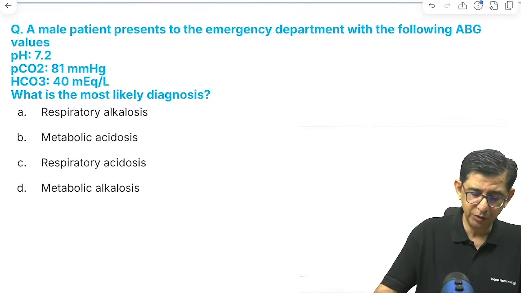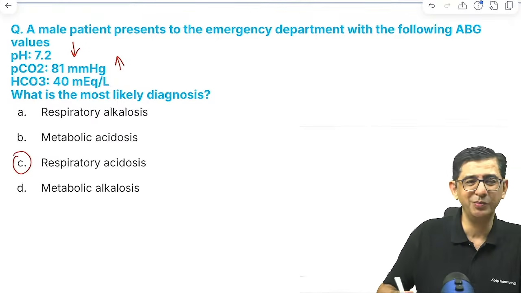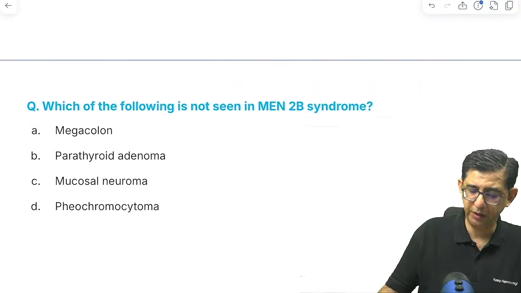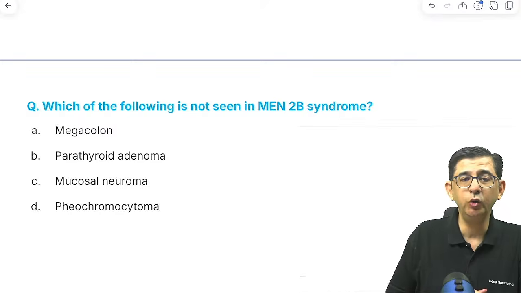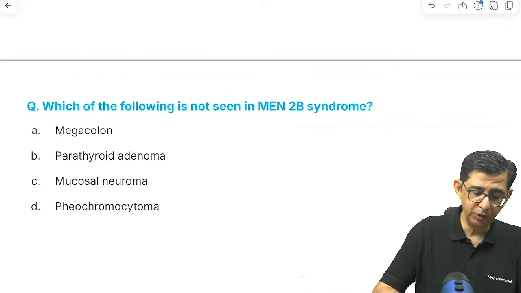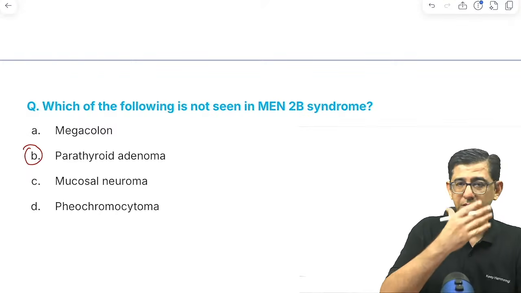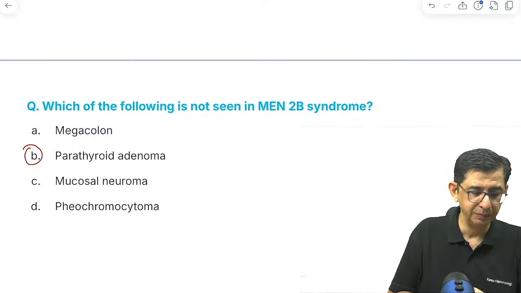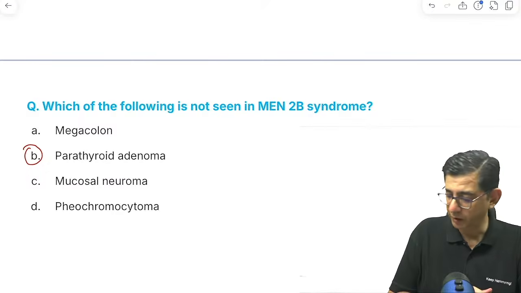The ABG values are showing respiratory acidosis. Pretty simple. Extreme values थी, तो respiratory acidosis, no problems with that. Acute exacerbation of chronic bronchitis. Not seen in MEN two be syndrome, तो पैराथ्रोइड एडिनोमा नहीं होता है. पैराथ्रोइड एडिनोमा हट जाता है वहां से ना, इलेक्शन जीत गया था पैराथ्रोइड एडिनोमा, but now it is pheochromocytoma that would be present. All the remaining components would be present.